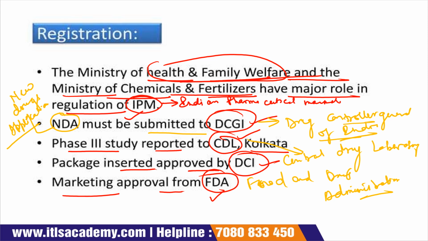Now DCI means Drug and Chemicals India. Okay, so this is how the registration is done.